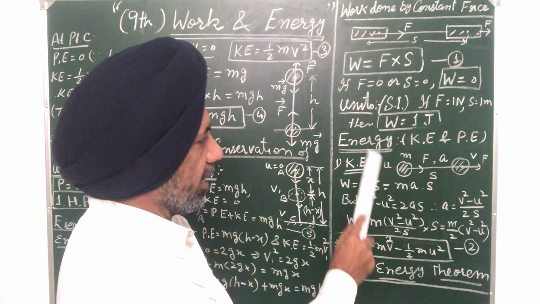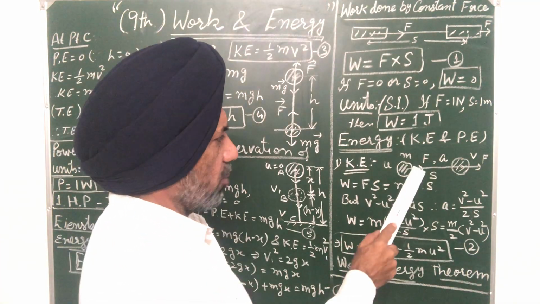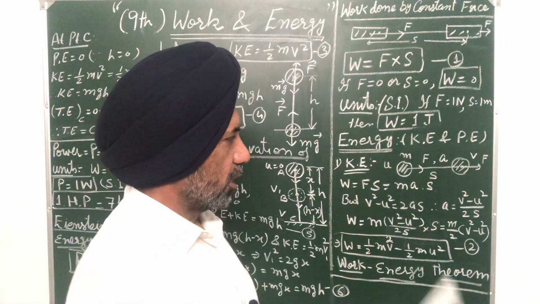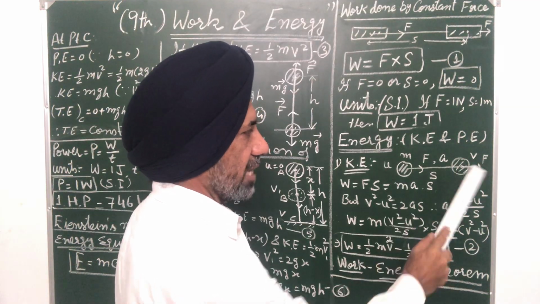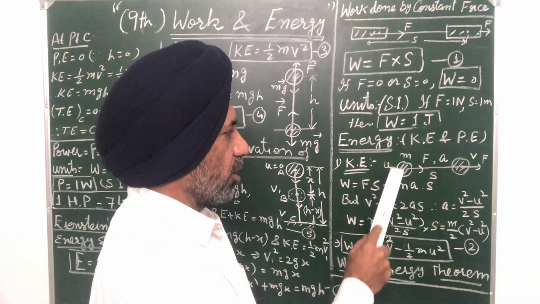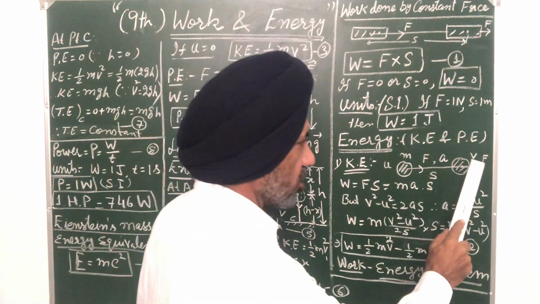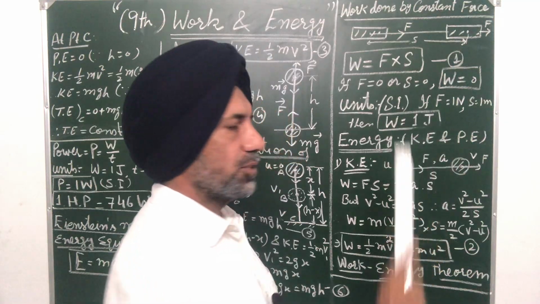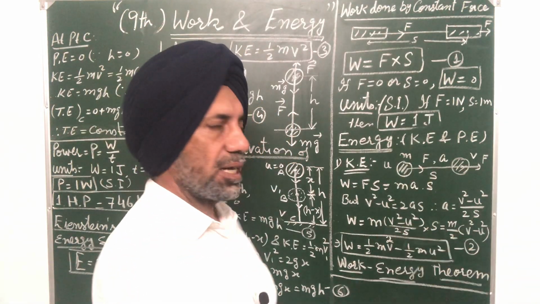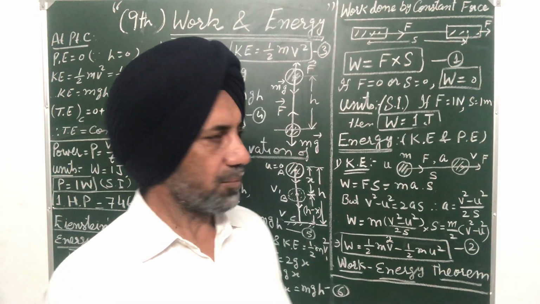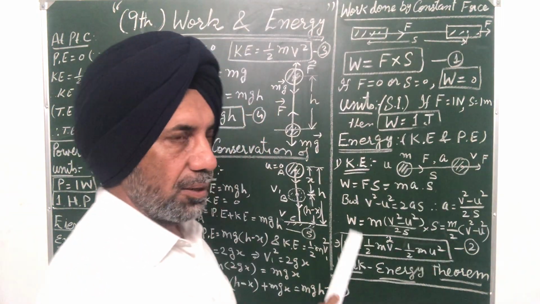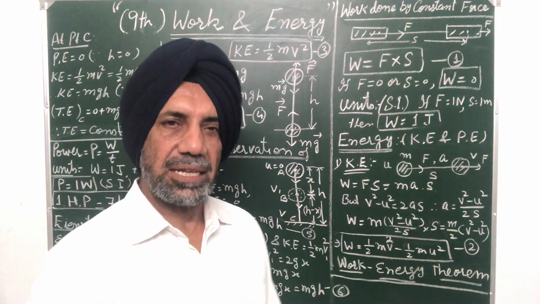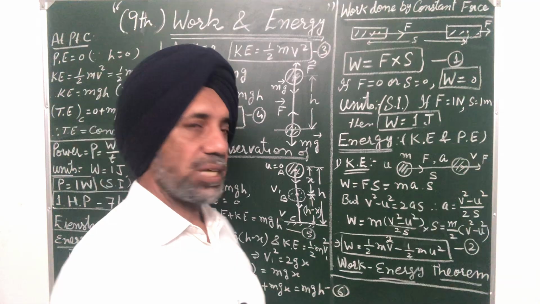Now to derive the expression for kinetic energy, very simple. Suppose a body of mass m, a constant force F is acting upon it. Suppose the body is displaced through distance s. Suppose u is the initial velocity of the body, v the final velocity of the body after covering a distance s. Let a be the acceleration of the body, uniform acceleration, because a constant force is acting upon it. So force is given by F is equal to ma. Then work done by definition is given by W is equal to F into S. F is equal to ma due to the second law of motion.